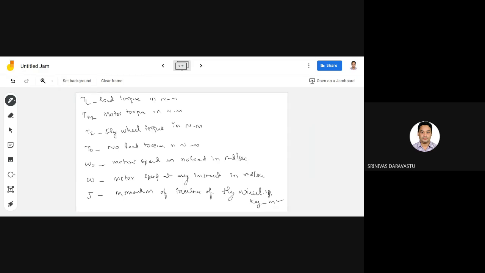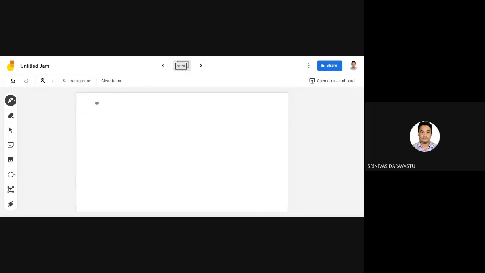Okay, now what is a motor slip? Slip is represented with S. So S is equal to omega naught minus omega, that is the motor slip: no load speed minus speed at any instant. Now I am taking case 1 here. What is case 1?